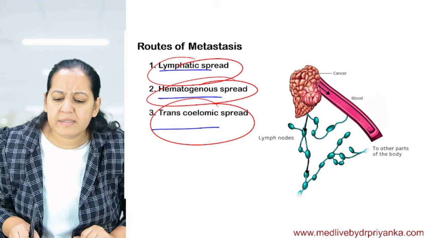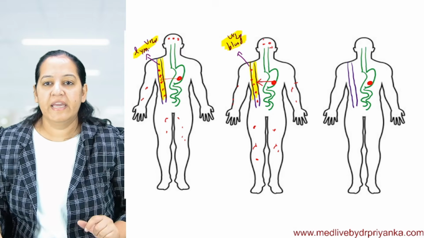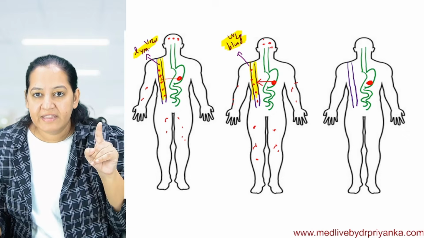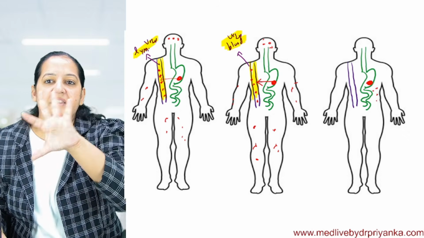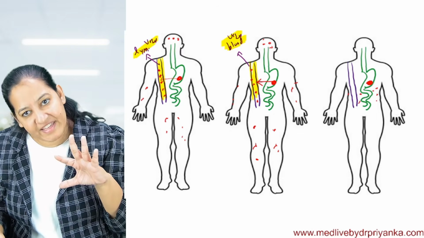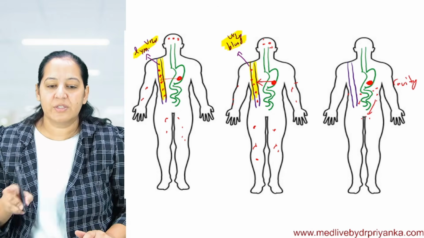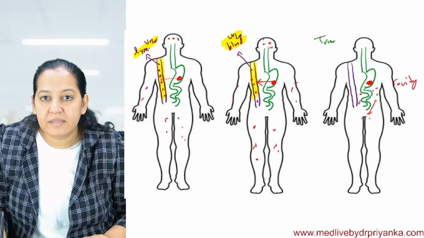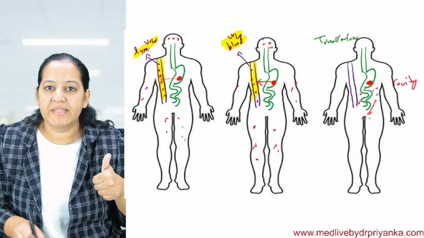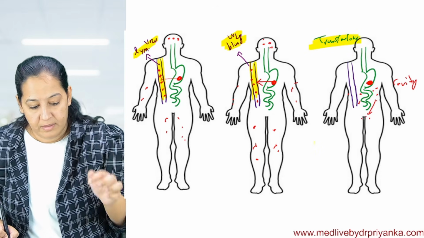The third route is transcoelomic. What do you mean by transcoelomic? Here, the primary tumor cells will not go into blood vessels or lymphatics. They will shed into the cavity, in the pelvic cavity or abdominal cavity. Cells are shed directly, and via the cavity they involve other organs. So it is via the cavity, and this route is known as the transcoelomic route. How many of you got it? Am I live, people? You can see me. Say, got it?